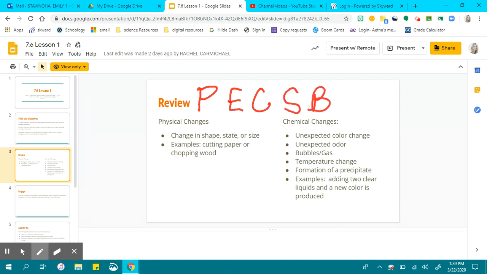Okay? So for P, that would be the precipitate. The E would be energy forming. The C would be color change.